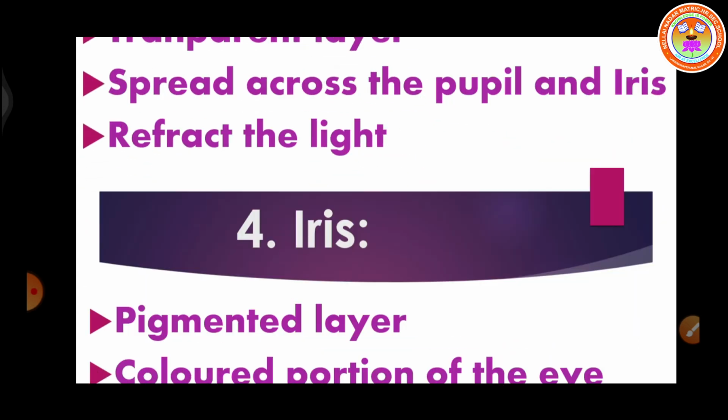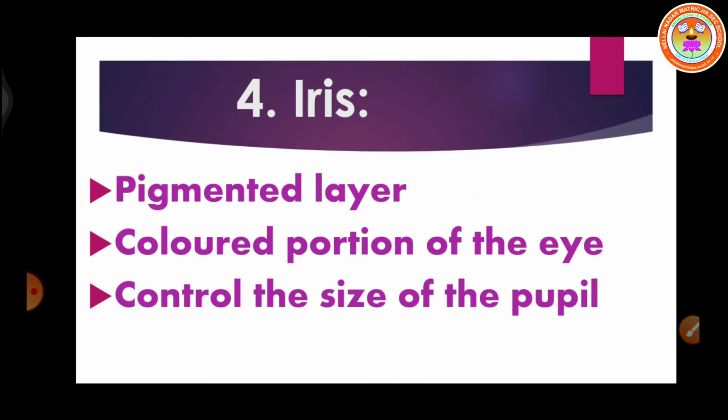The next is the iris. Iris is a muscle. Okay, you can see our eye is black color. That black color part is the iris. Okay, the colored portion of the eye is called iris. It's the pigmented area.